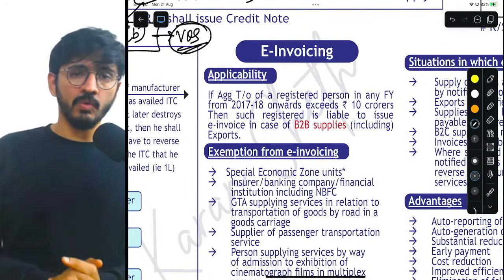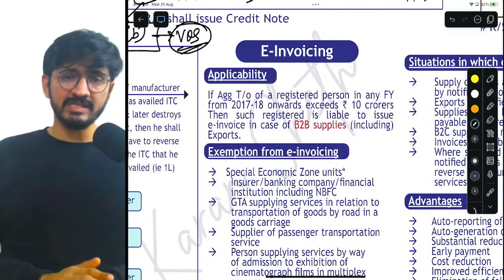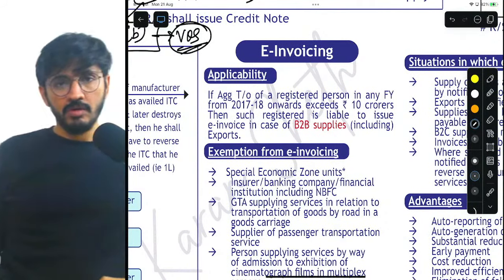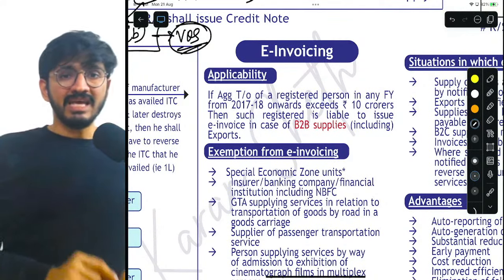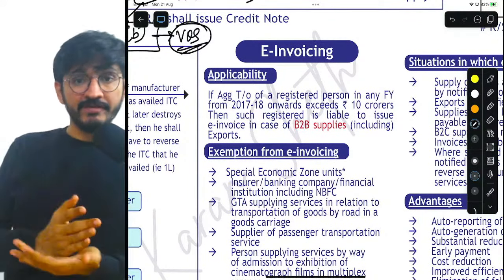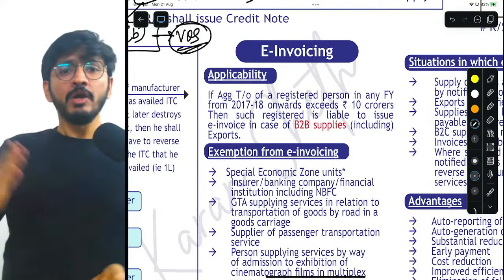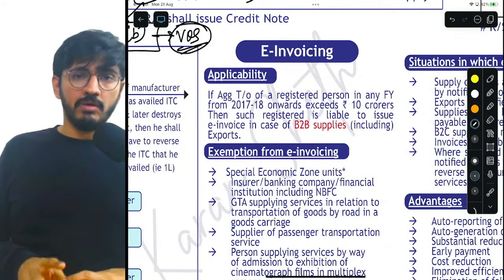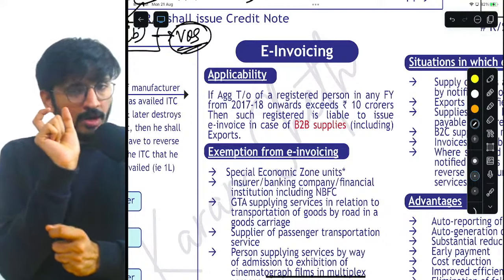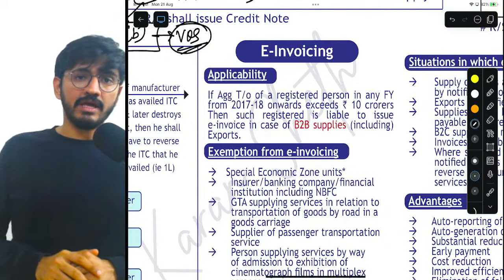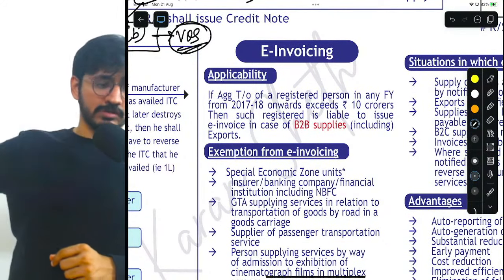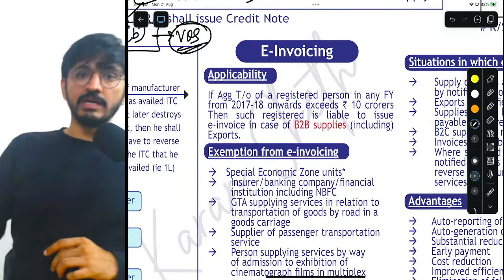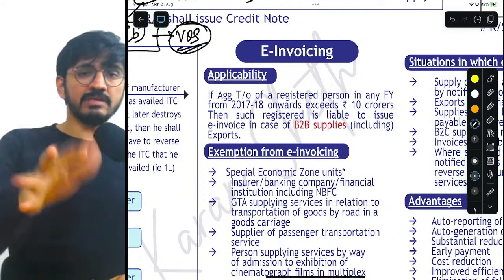Who are the people to whom e-invoice is applicable? Very simple. All the way from 2017-18 up till now, 2023-24, in any particular financial year, if you have exceeded 10 crores, though the practical limit is 5 crores, but for you it is 10 crores only, because there is no amendment given there.